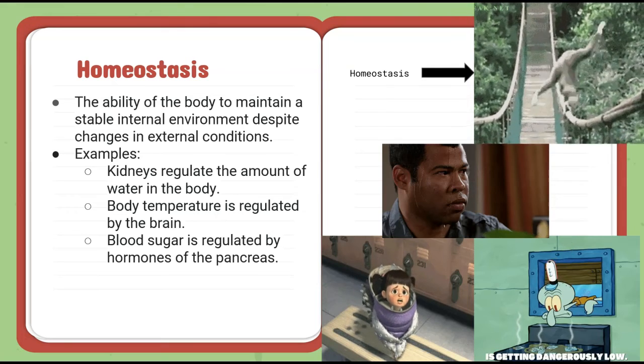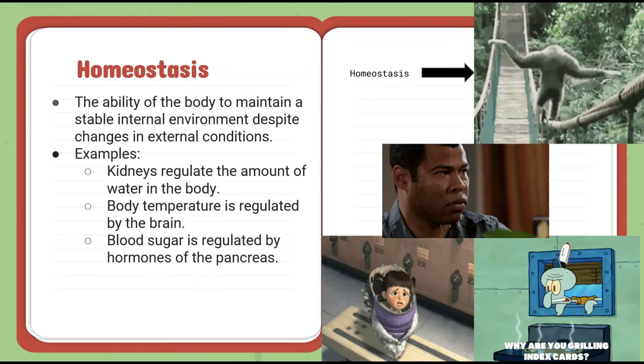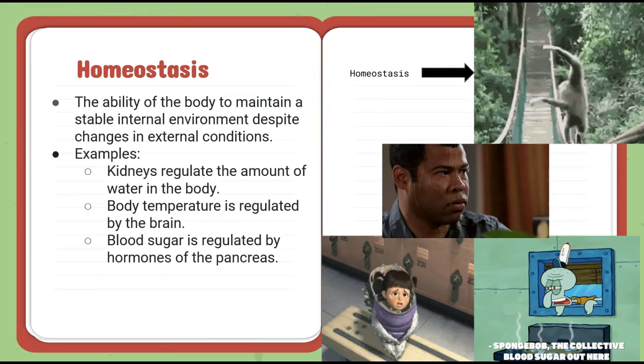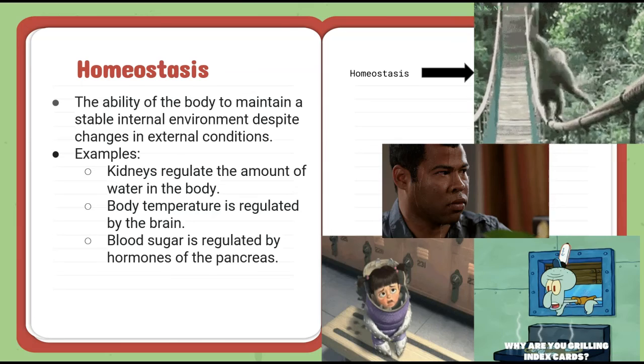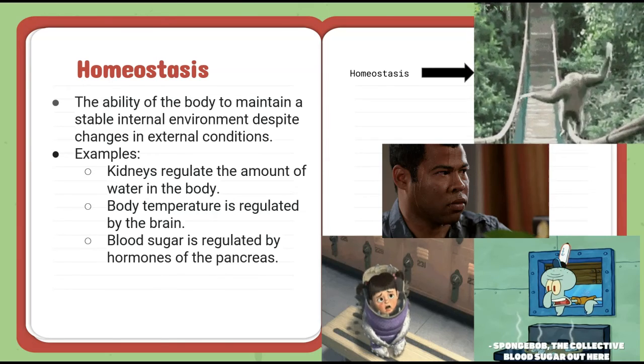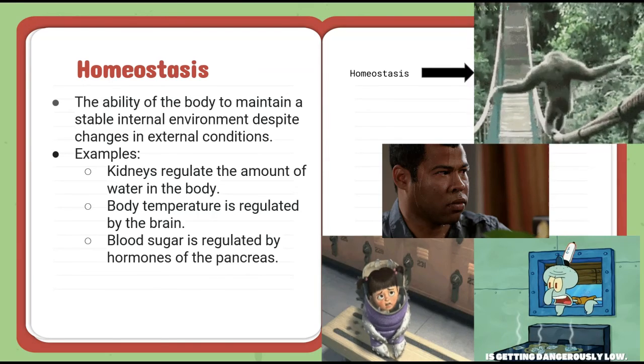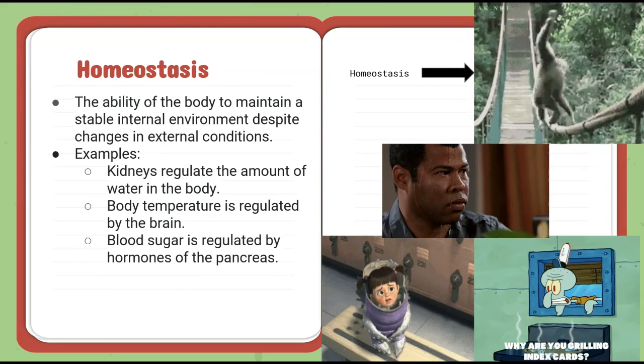You don't want too much sugar in your blood, and you don't want too little sugar in your blood. So hormones within the pancreas are what regulate that blood sugar for you.